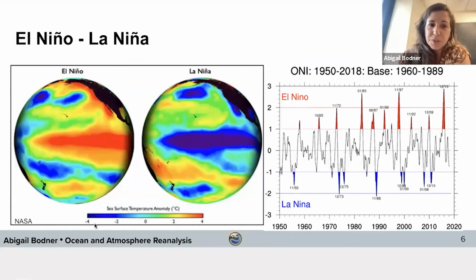And in the satellite image over here of sea surface temperature anomaly, this is now a recap of that last video we saw, where the anomaly of El Niño is going to be given by this warm water tongue, whereas La Niña is going to be colder because the trade winds are stronger. And so the upwelling of the cold water from the interior is more extreme. And going between these two different phases of warm and cold surface temperature anomaly, this can give us basically this index that you're going to be computing in today's tutorial, which can track the differences between El Niño and La Niña phases using sea surface temperature in the Niño 3.4 index.